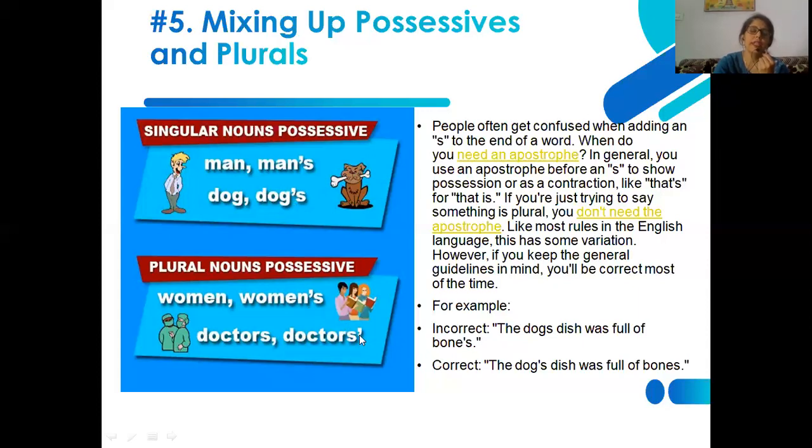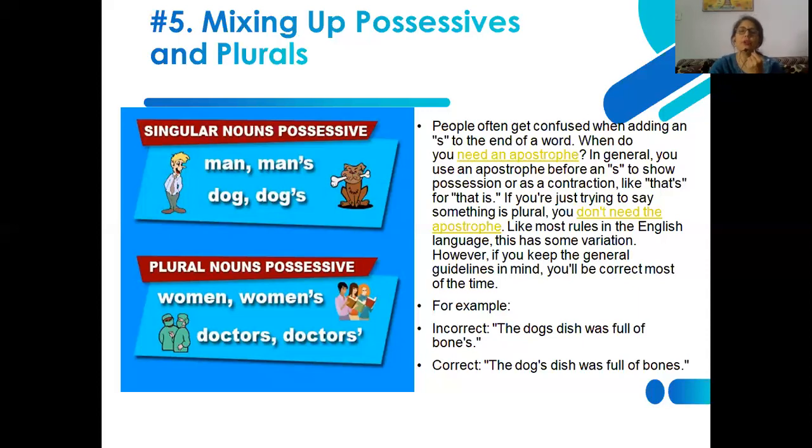And in different types of plural, such as woman, W-O-M-A-N, and women, W-O-M-E-N, if we are using this, then we put the apostrophe before s. You can see here. So these sorts of mistakes we need to avoid once we are using an apostrophe in possessive cases.